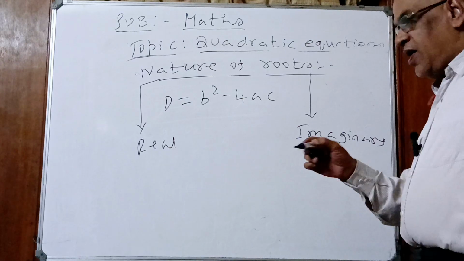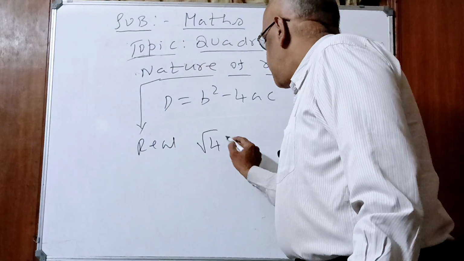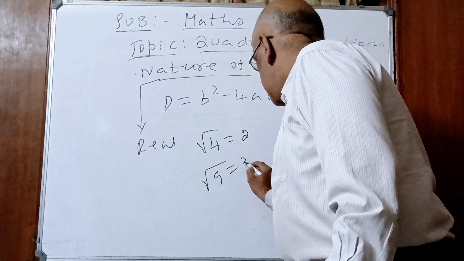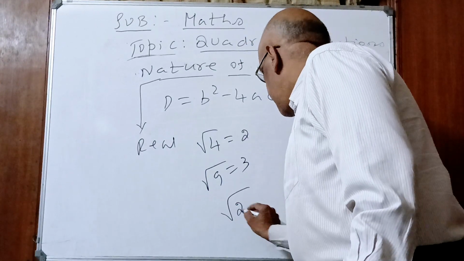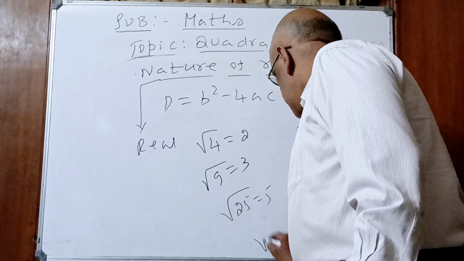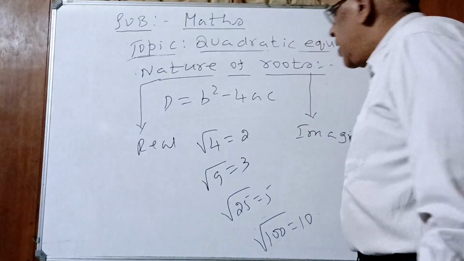Before that, I will take a small example. Children, what is square root of 4? We know 2. What is square root of 9? 3. What is square root of 25? 5. What is square root of 100? 10. Yes or no, children? Yes.